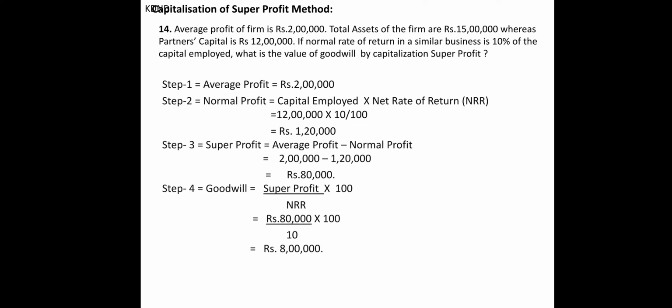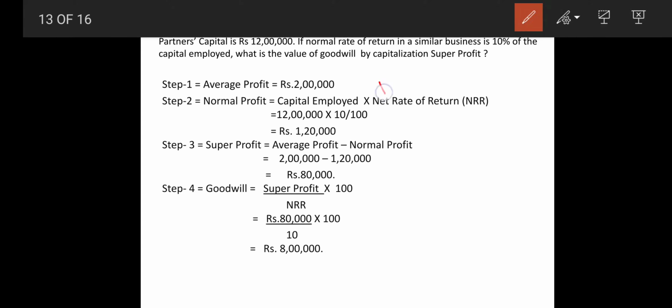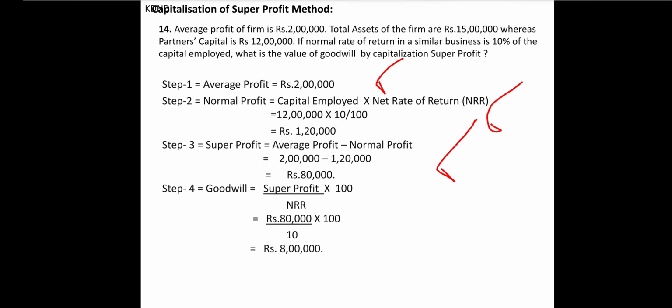If the normal rate of return is 10%, then what is the value of goodwill by capitalization of super profit? So first of all, 2 lakhs is our average profit, so first 2 lakhs average profit is to be kept. Then normal profit is how much? Capital employed multiplied by NRR. Capital employed is 12 lakhs, multiplied by 10%, that is, NRR is 10%. So we get our super profit in a very simple form. So super profit is finally 80,000.